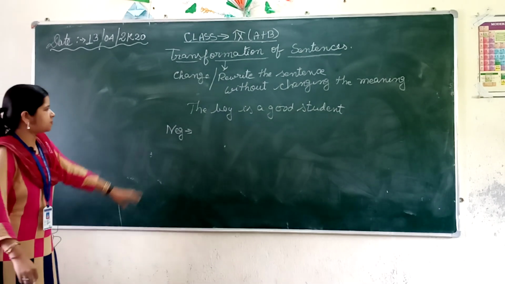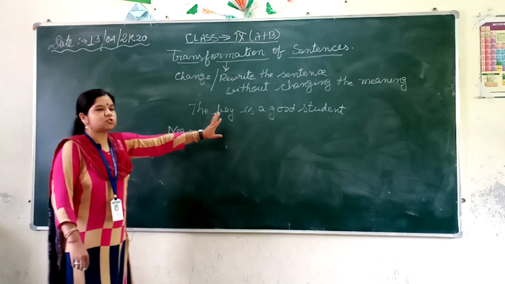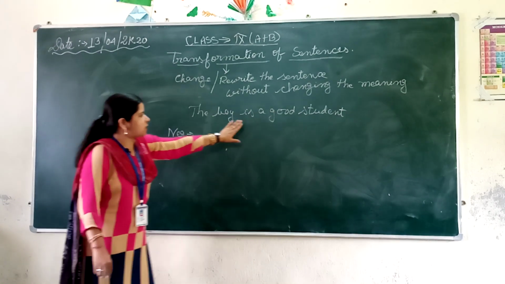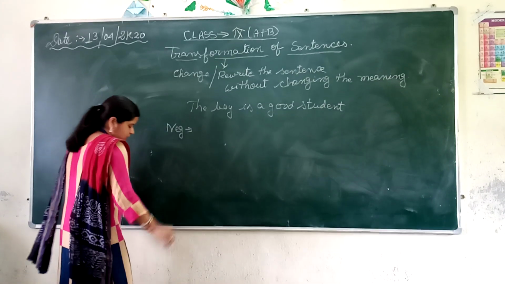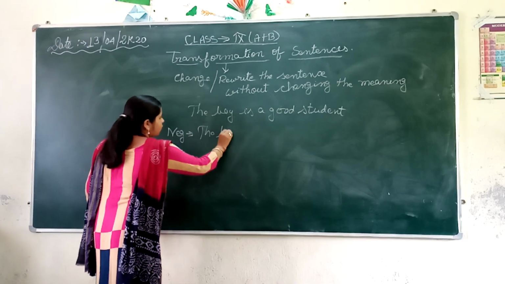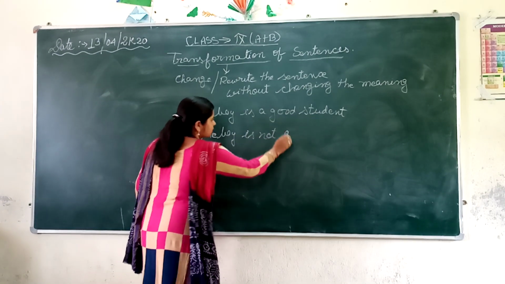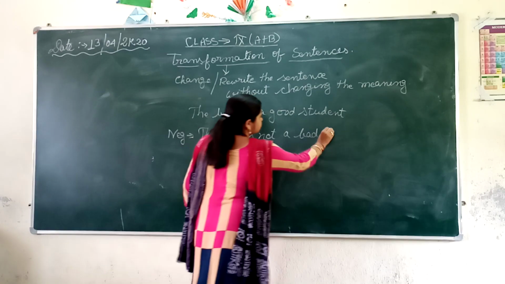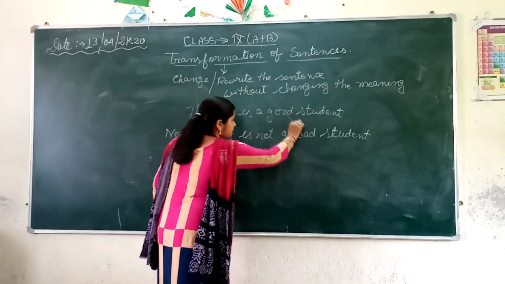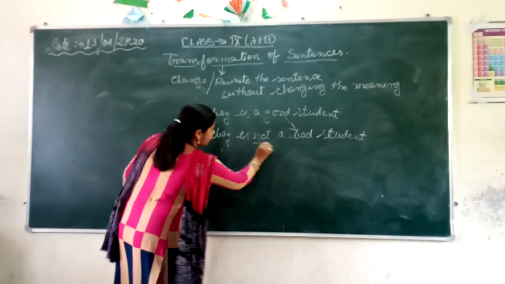Maximum of the students will tell me, Miss, the boy is not good. But in real meaning, this is not the correct sentence. I have to keep the meaning as it is. The boy is a good student. So what will I write? The boy is not a bad student. Now see, I have used the opposite of good, that is bad. Another thing, I have used not.